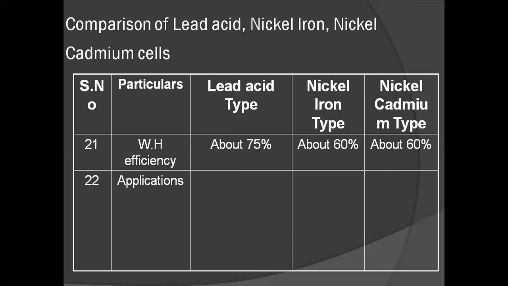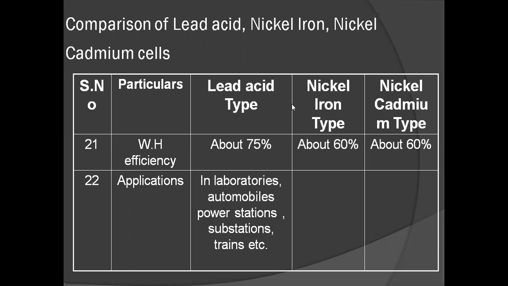And coming to the applications of the batteries, next comparison is applications of batteries. The lead acid applications are, they are used mainly in laboratories, automobiles, power stations, substations, trains, etc. These are the applications of lead acid batteries.